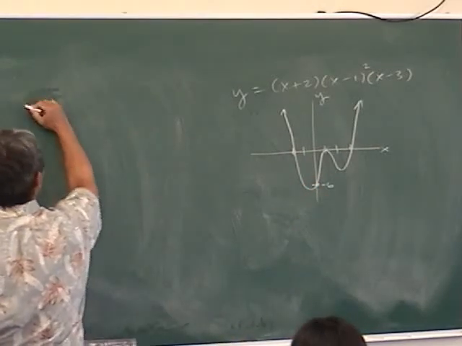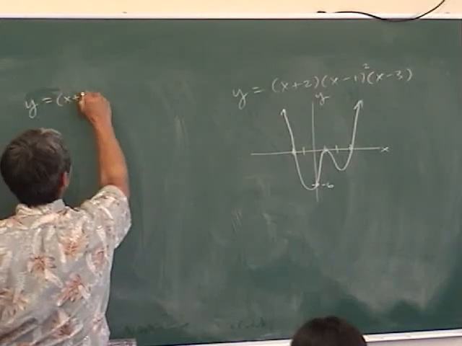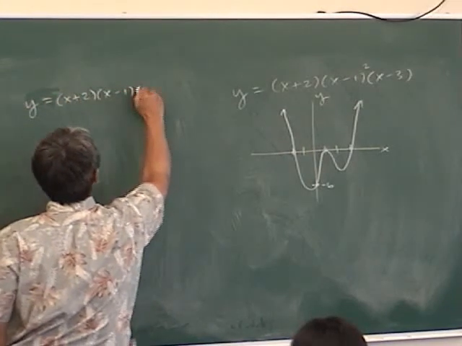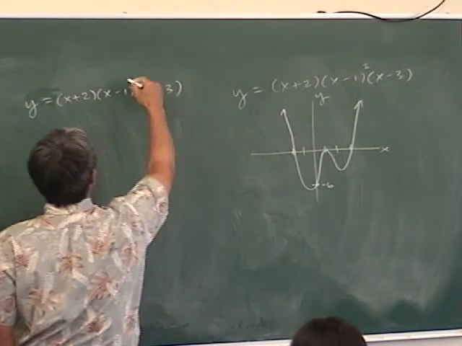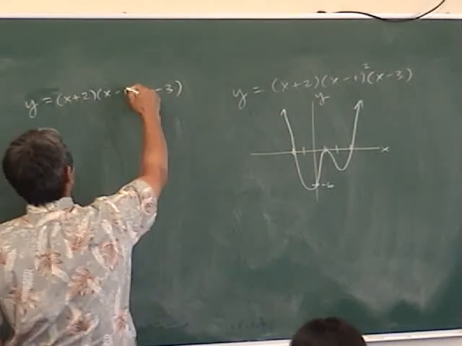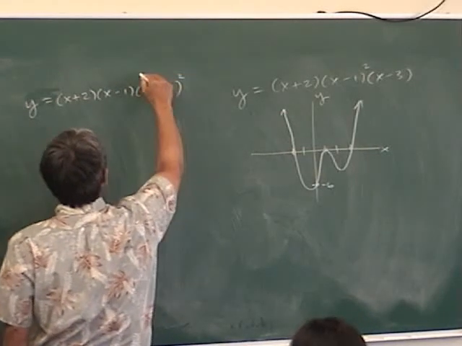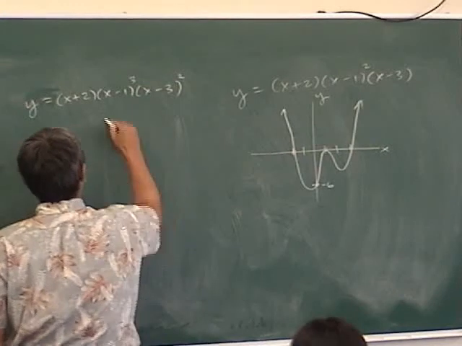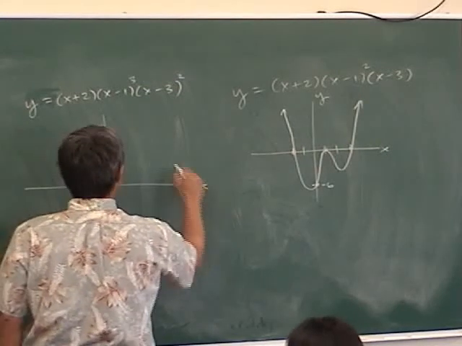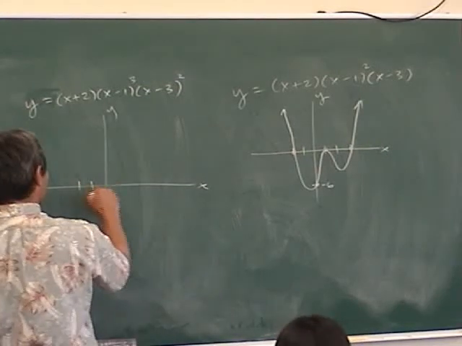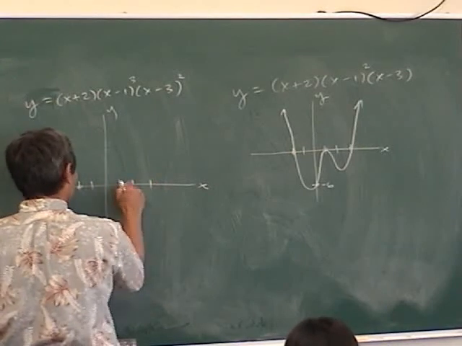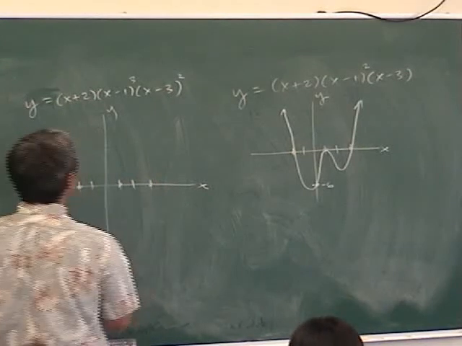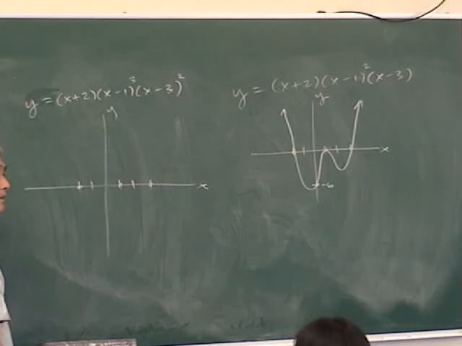Okay, let's kick it up a notch. y equals x plus 2, x minus 1, x minus 3. Which one do you put a 2 power on? The 3. And then what about a 3rd power? The second. Okay, here we go. Are the x-intercepts still -2, 1, and 3? Yes. Y-intercept? Plug in 0 for x.